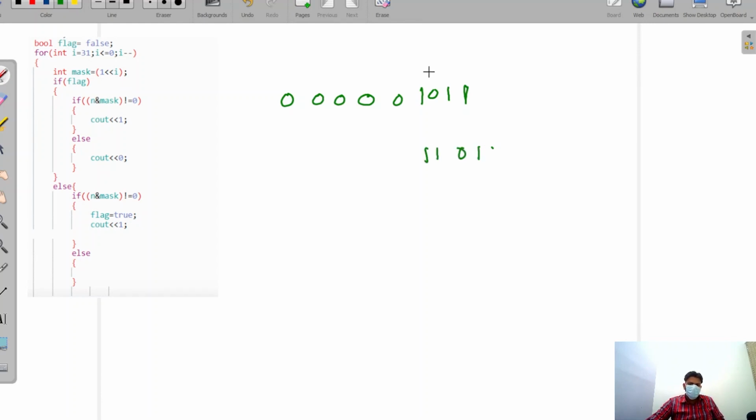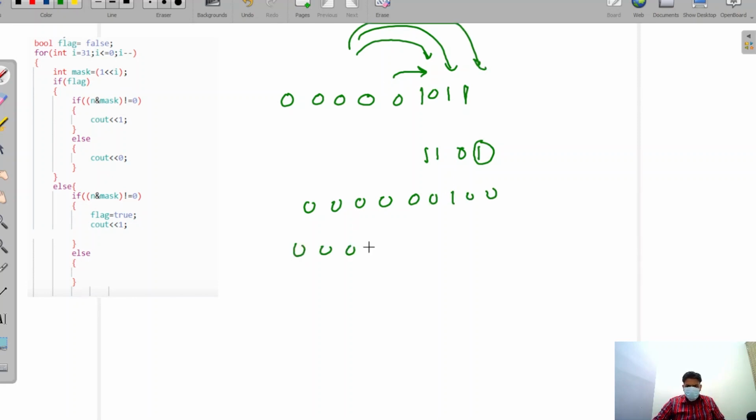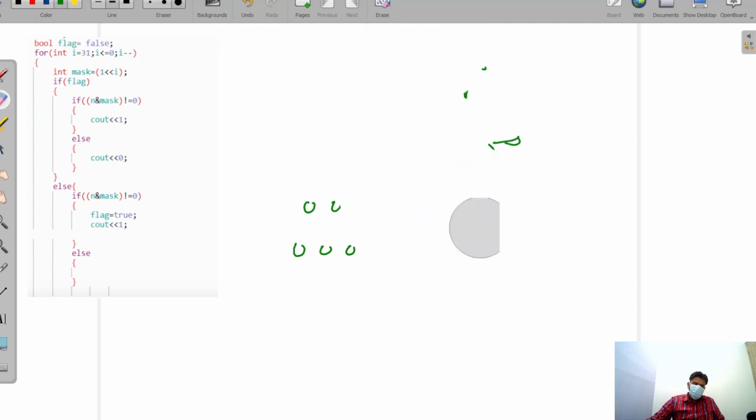Okay, in this manner. When we are at this stage, we have to create a mask of 1. When we are at this stage, we are not creating a mask, but when we are at this stage, we have to create a mask of 0 0 0 0 0 0 1 0 0. And at this stage, we have to create a mask of 1 0 0 0. When we are at this stage, then we're creating this mask, but at this stage we are not creating any mask. We are just telling that our next operator will shift it to this position. So I hope you understand. I'm going to code it, and after coding I'll explain again so that you understand very easily.